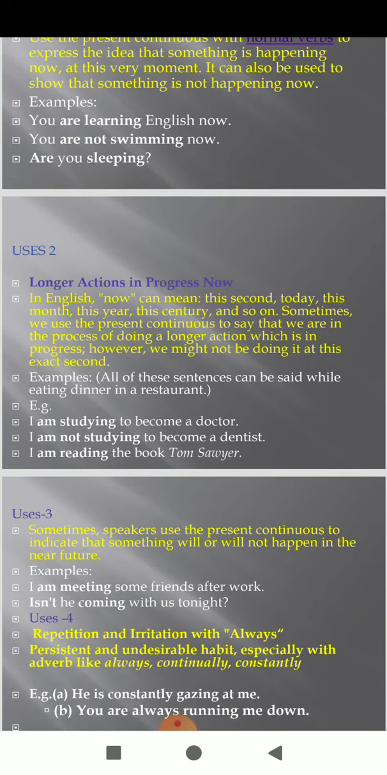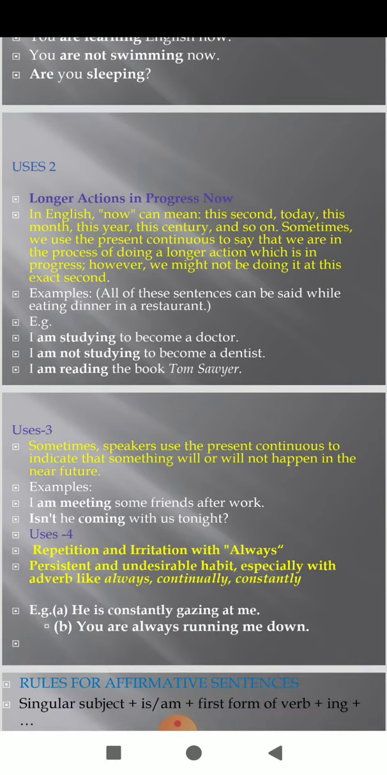Sometimes the speaker uses the present continuous to indicate that something will or will not happen in the near future. Okay, I am meeting some friends after work. Is he not coming with us tonight? Generally, students, for an action that has been prearranged to take place in the near future, the present continuous tense is used. For example, the wedding is going to take place on Sunday, means the wedding has been prearranged. Okay, I am going to attend the class tomorrow.